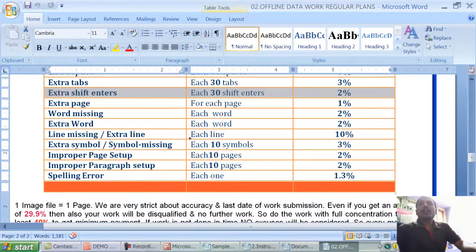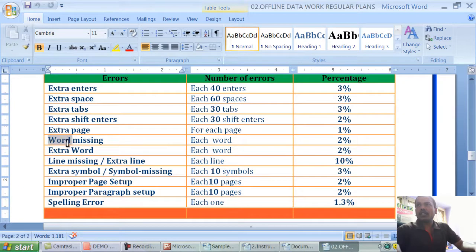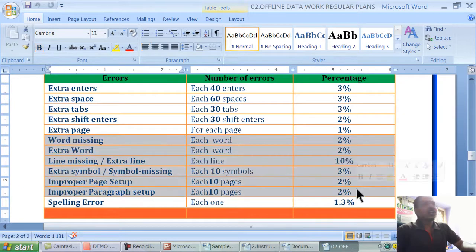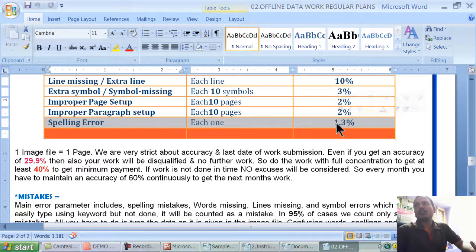Now these are the spelling errors. You only have to take care of spelling errors. It is 1.3 for each error. Those who work neglectfully are the ones who get line missings or word missings. So you need to take care of this. Per page 20 rupees, 200 rupees we are giving, for that reason only.